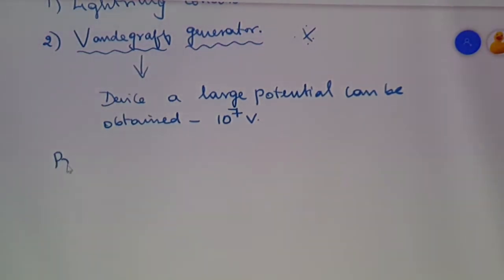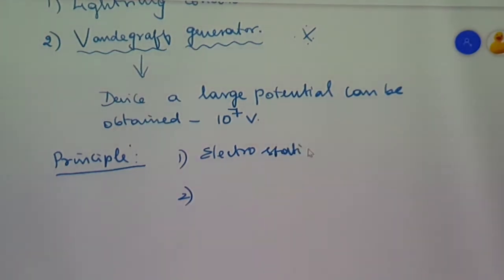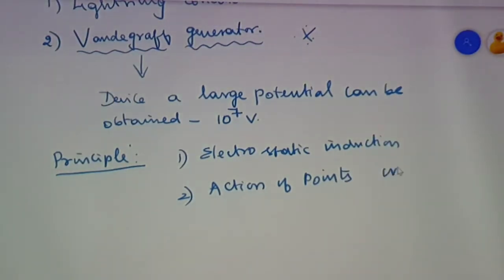Under what principle is this Van de Graaff generator working? Generally, we can consider two basic principles. One is electrostatic induction: with contact or without contact, charges can be transferred from one body to another. And the second one, what we studied in the previous class, is action of points, otherwise called corona discharge.